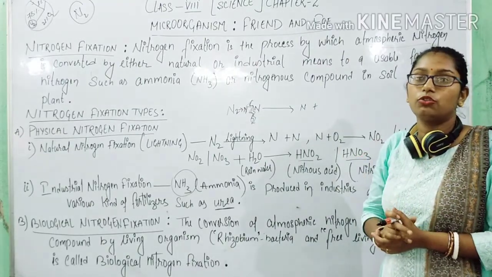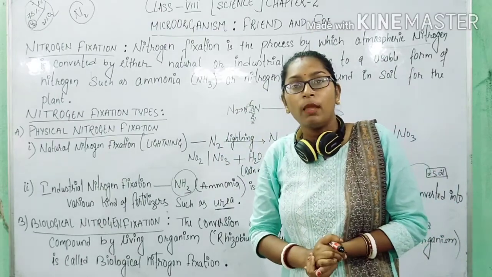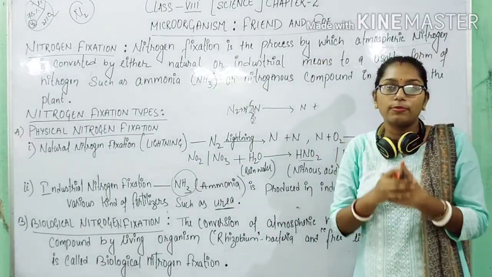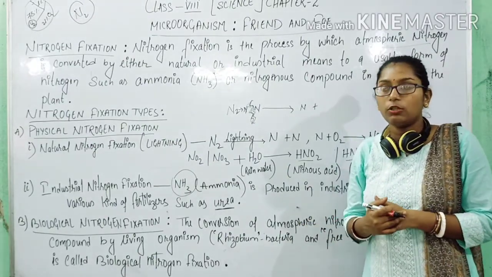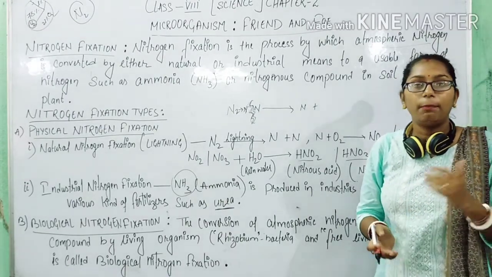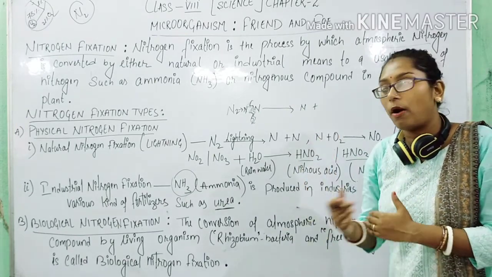Nitrogen is present in the atmosphere in an abundant form, but this nitrogen cannot be directly consumed or absorbed by the plants, not even by the animals. In our body, in plants, in animals, nitrogen is present, but in compound form.